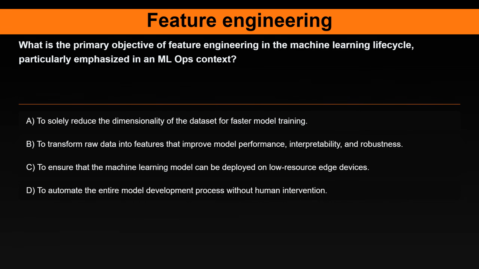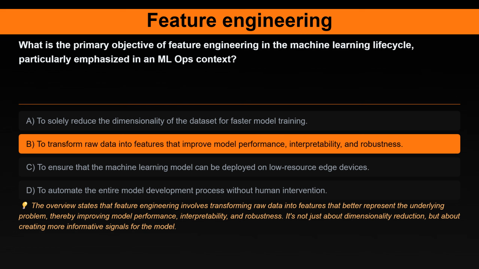Question 19. What is the primary objective of feature engineering in the machine learning lifecycle, particularly emphasized in an MLOps context? Option A. To solely reduce the dimensionality of the dataset for faster model training. Option B. To transform raw data into features that improve model performance, interpretability, and robustness. Option C. To ensure that the machine learning model can be deployed on low-resource edge devices. Option D. To automate the entire model development process without human intervention.